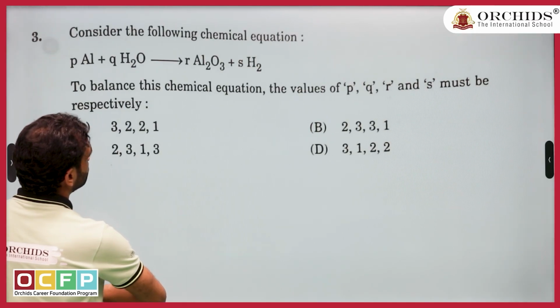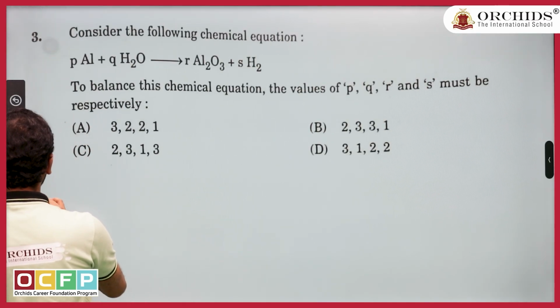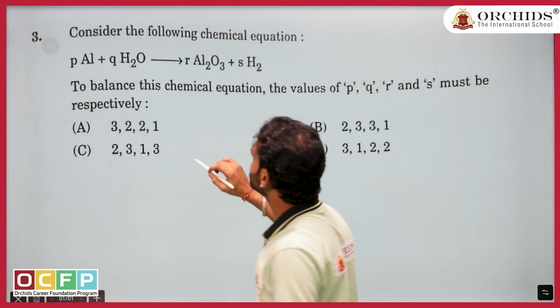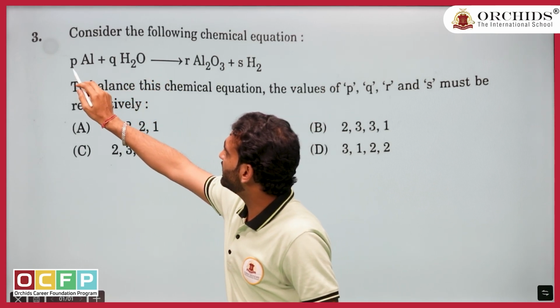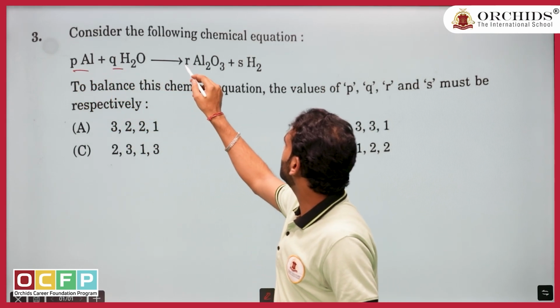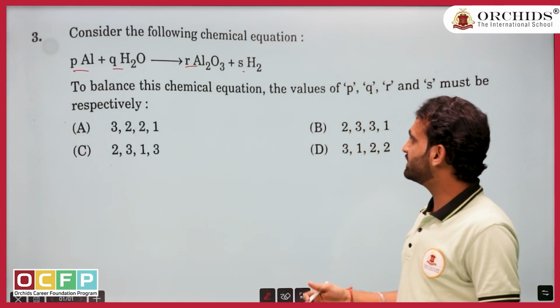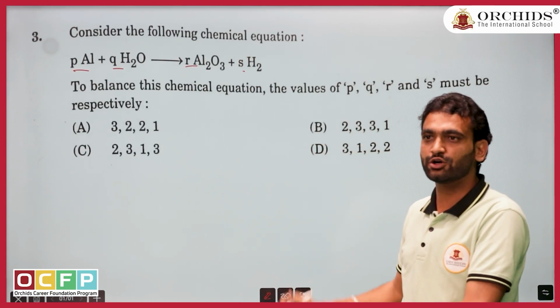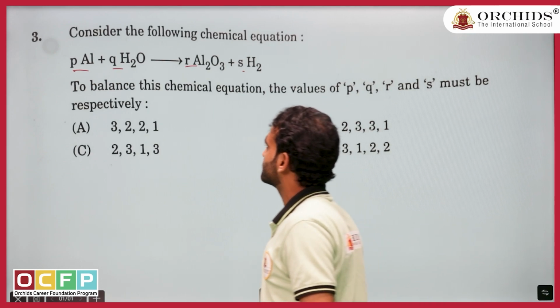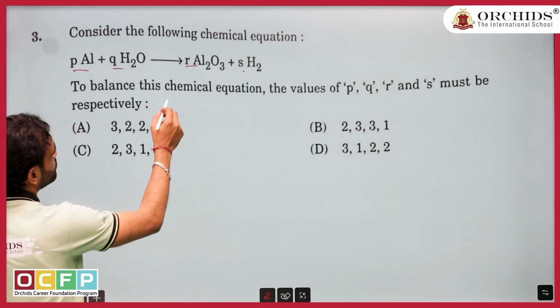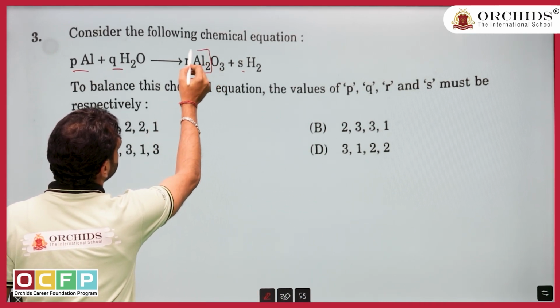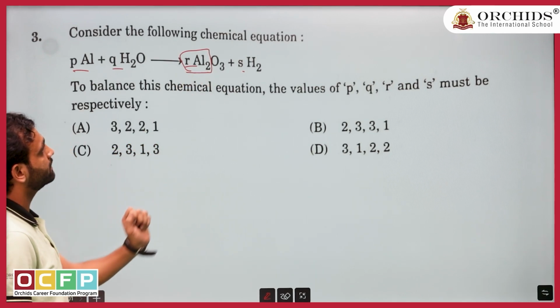So let us come to the third question. Question number 3 is from balancing, PQRS. They are asking how you are going to balance. Either you balance it and cross check the options, or you can go vice versa. How can you approach the question? Well, I know one thing, that it is Al2O3.